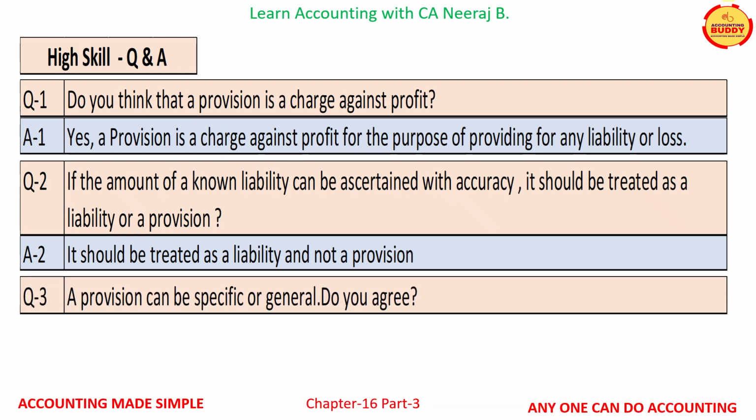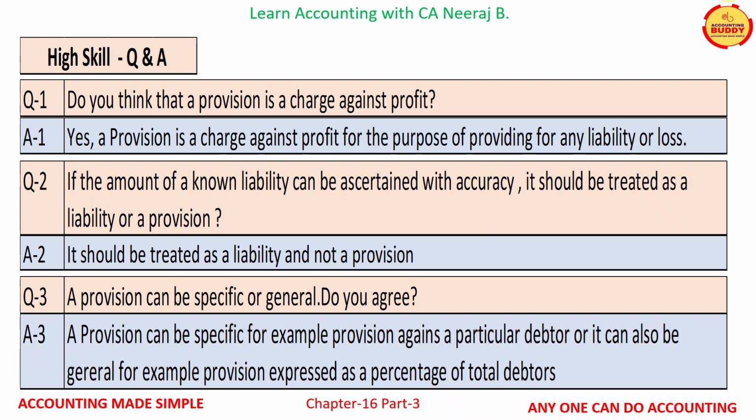Question number 3 is, a provision can be specific or general. Do you agree? And the answer is, a provision can be specific, for example, provision against a particular debtor, or it can also be general, for example, provision expressed as a percentage of total debtors.